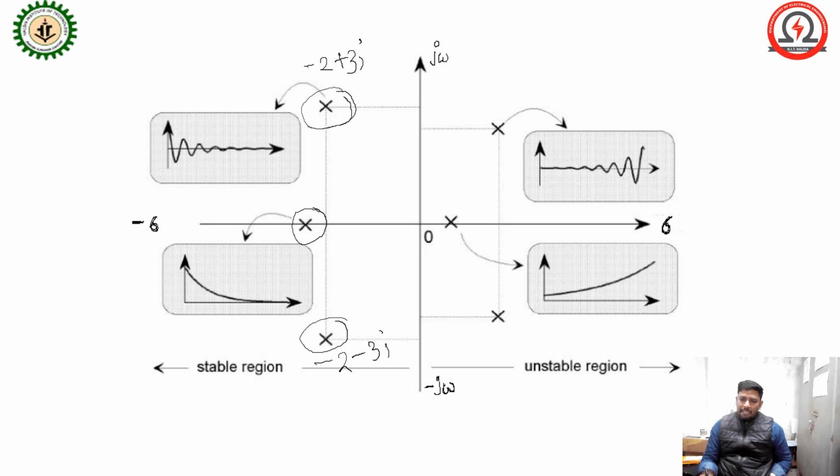This type of pole gives a response coming from some finite position, and as time increases the response tends to 0. Also, I already showed you the graph if the pole exists in the positive half. So this type of graph you can get.